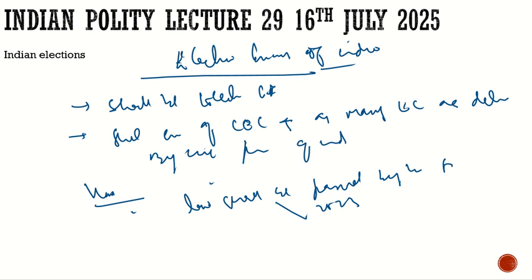So what was the practice, or what is the practice with respect to the election and chief election commissioners? Till 1989 there was only this Election Commission of India. It was a one single member body which consists of the chief election commissioner. There was no other election commissioners.